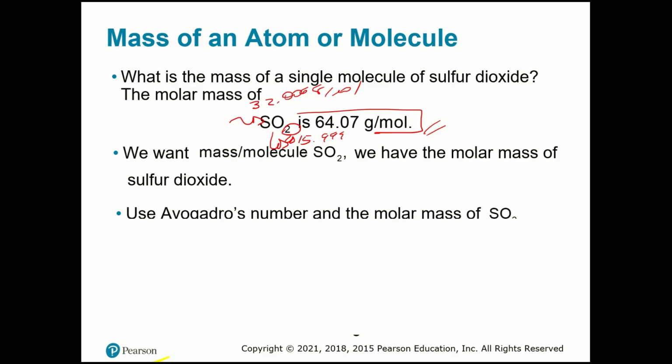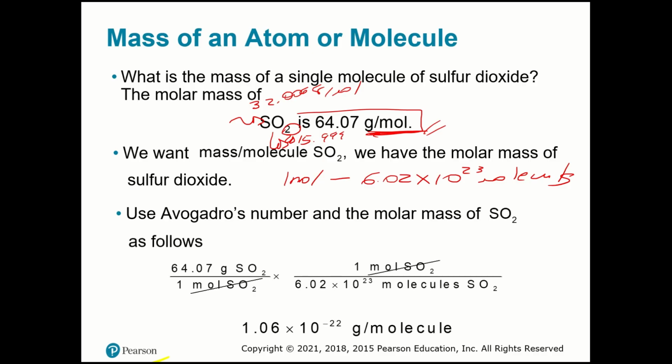So we want mass per molecule. I'm going to use Avogadro. I have moles. And I know that 1 mole is 6.02 times 10 to the 23rd molecules. So what I'm going to do is divide, because I can cut off moles, see, over here, and I'm going to have molecules. So it will be 64.07 divided by 6.02 times 10 to the 23rd molecules, and I'm going to have my number of grams per molecule.